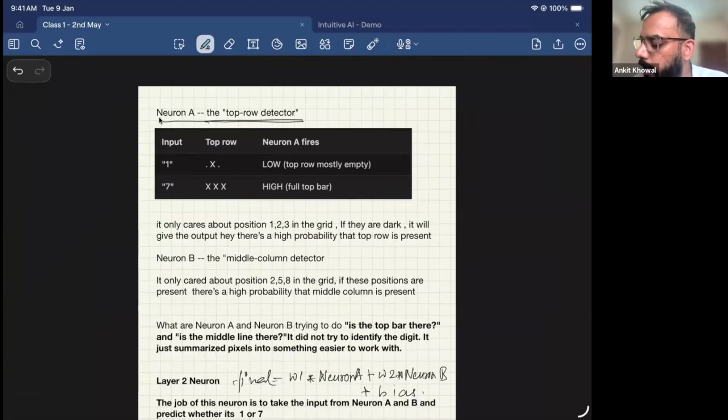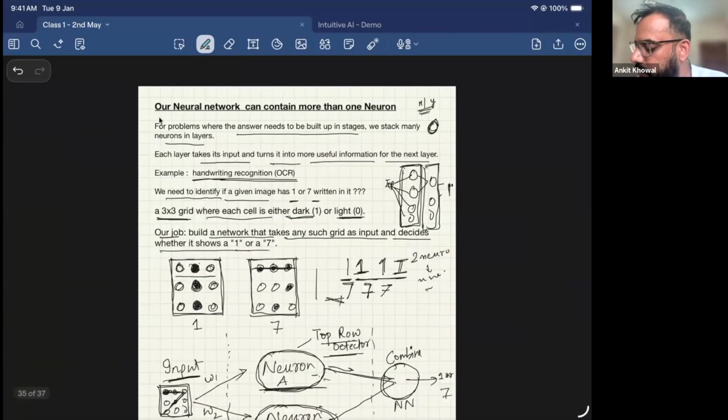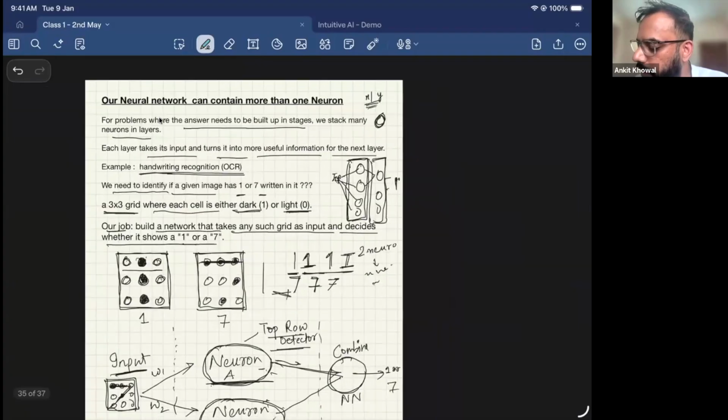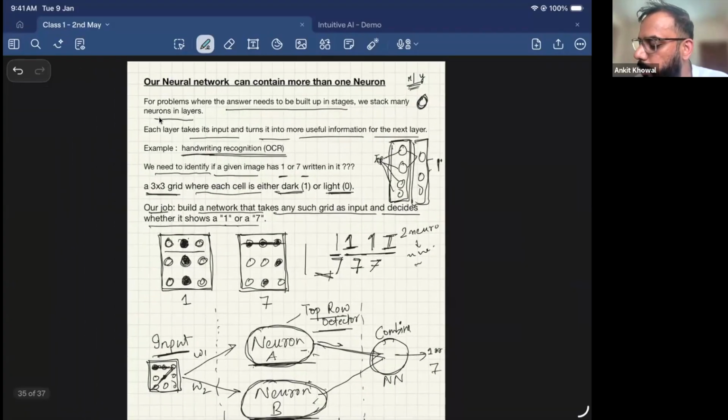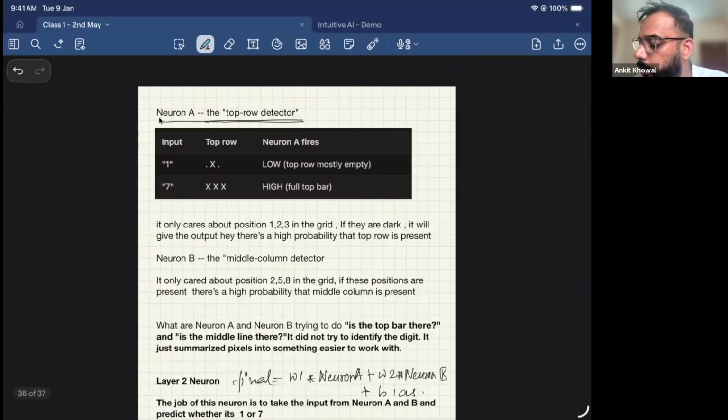So neuron A will say that it's a low probability that my top row is lit. And for 7, all my 3 cells will be activated. So what the first neuron will predict is that there is a high probability that the top row is lit. It is just telling you whether my top row is there or not. It only cares about positions 1, 2, 3 in the grid. If they are dark, it will give you the output: hey, there's a high probability that the top row is present, right?